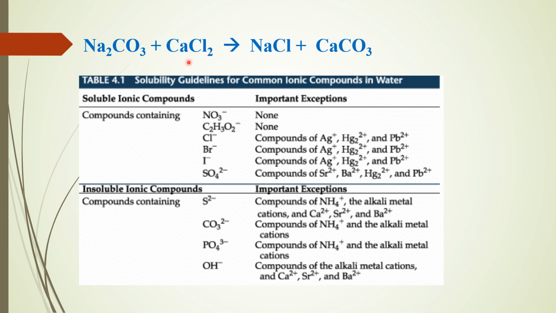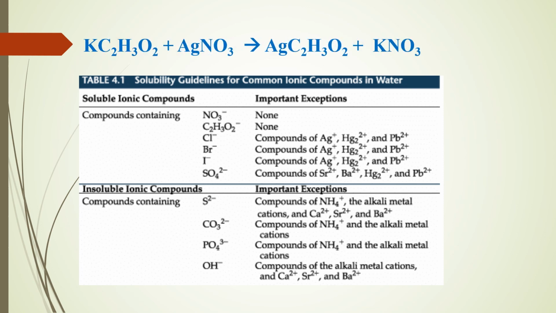Sodium carbonate and calcium chloride. When sodium reacts with chloride, you will form sodium chloride. When calcium reacts with carbonate, you will form calcium carbonate. Meron bang insoluble product dyan? What about potassium acetate and silver nitrate to form silver acetate and potassium nitrate? Okay, meron bang insoluble product dyan according to this chart?